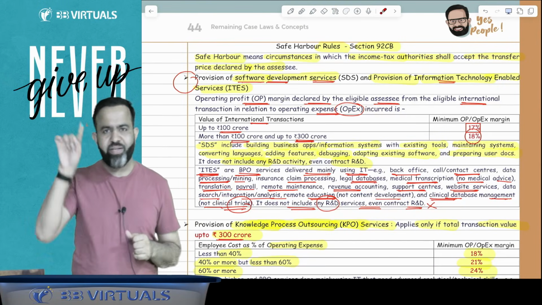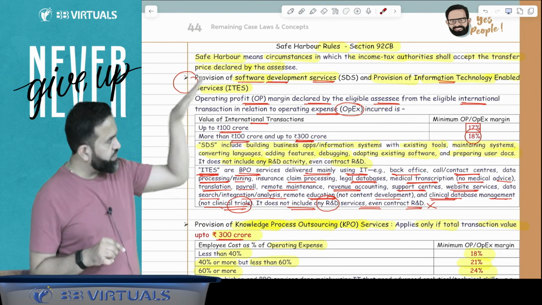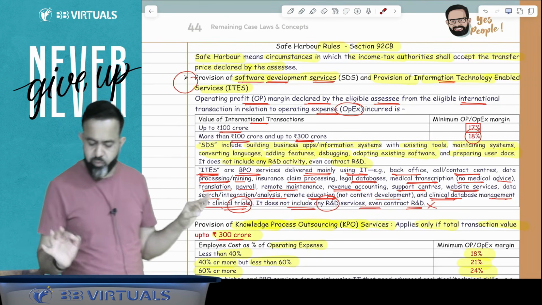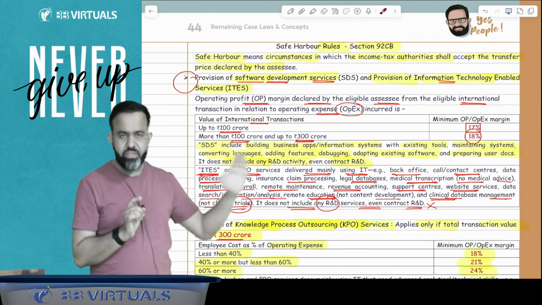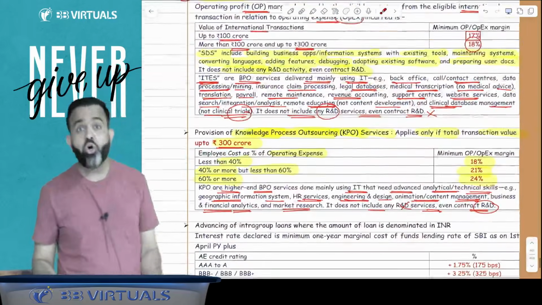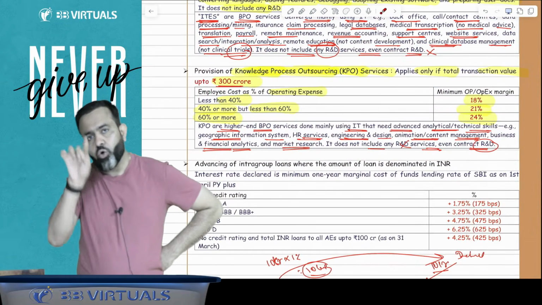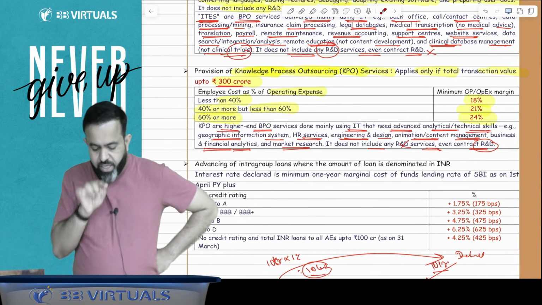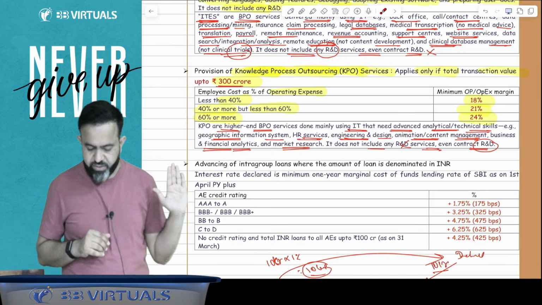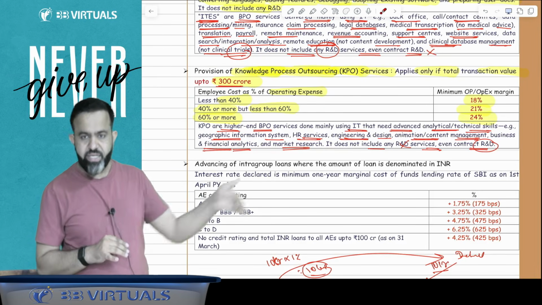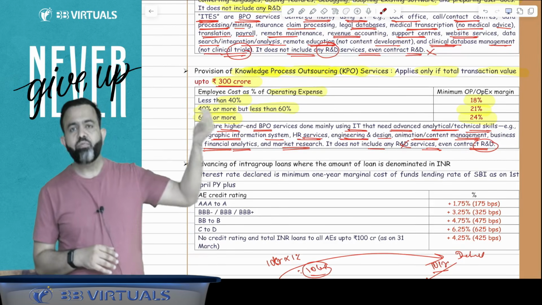One is the software development and IT enabled service. If your international transaction is within the limit of 100 crore, declare profit 17%. More than 100 crore, up to 300 crore, then 18%. In case of the KPO service, you have to see how much is your employee cost in the operating expenses. If employee cost is less than 40%, then declare 18% profit. 40% or more but less than 60%, then 21%. 60% or more, then 24%.